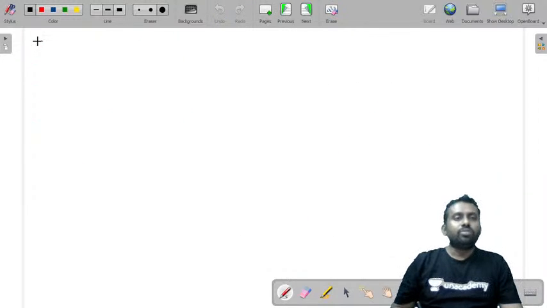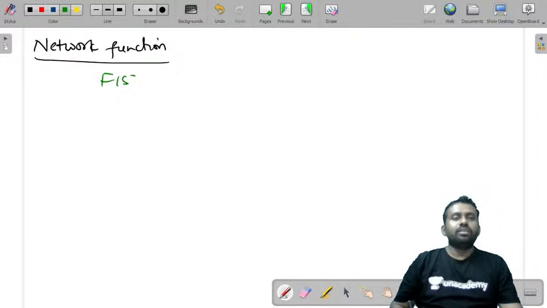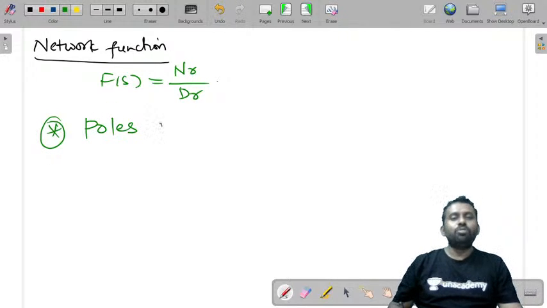So what have we concluded? Every network function f of s is equal to numerator by denominator. It has a numerator polynomial as well as a denominator polynomial. Now from this you will have to learn what are called the poles and zeros of the function. Now we will try to understand what these poles and zeros are. Let us consider one example.